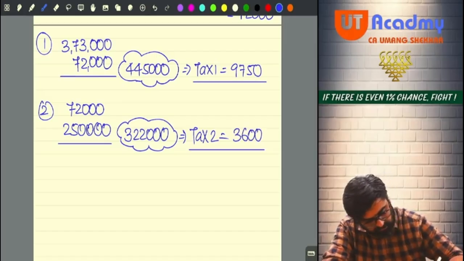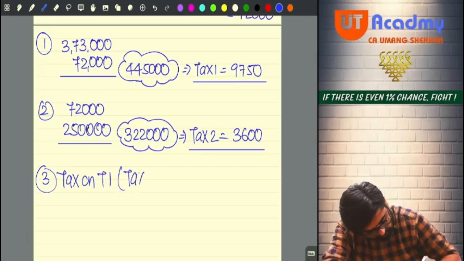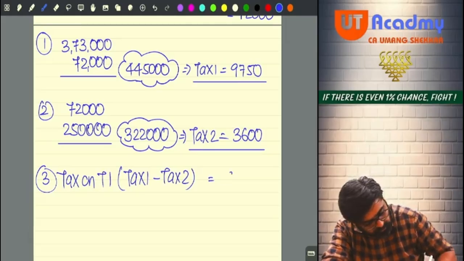Now please pay attention. Step number 3. Tax on total income is tax 1 minus tax 2. You are going to get 6,150.